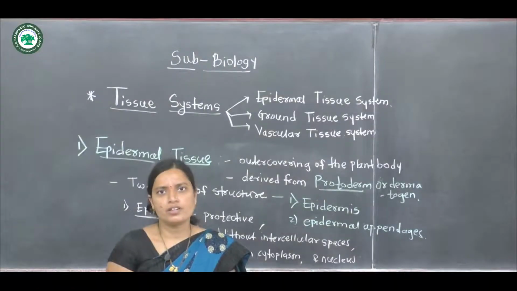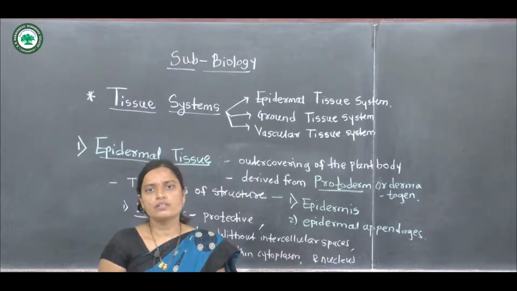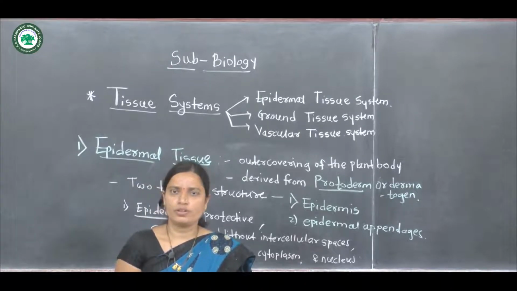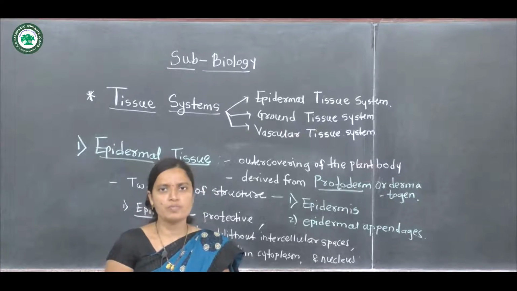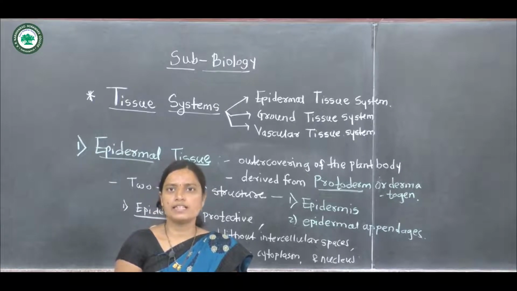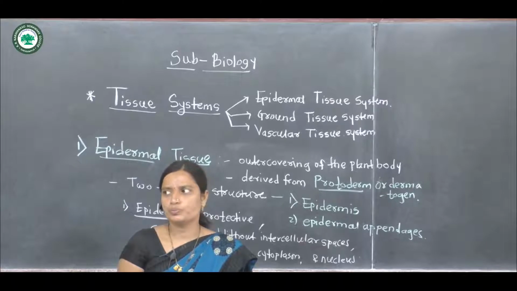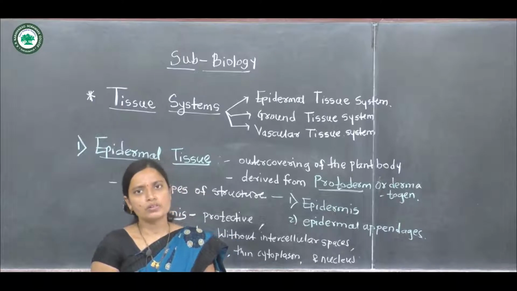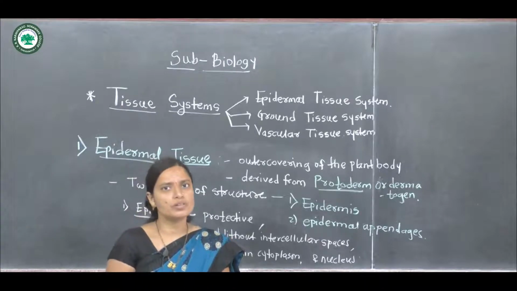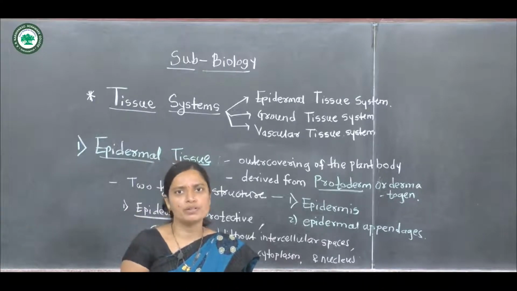Hello friends, we are going to start the tissue system. You know, a tissue is a group of cells, and these cells are called a tissue. In the plant body, different types of tissue systems are present. There are simple permanent tissues and complex permanent tissues.